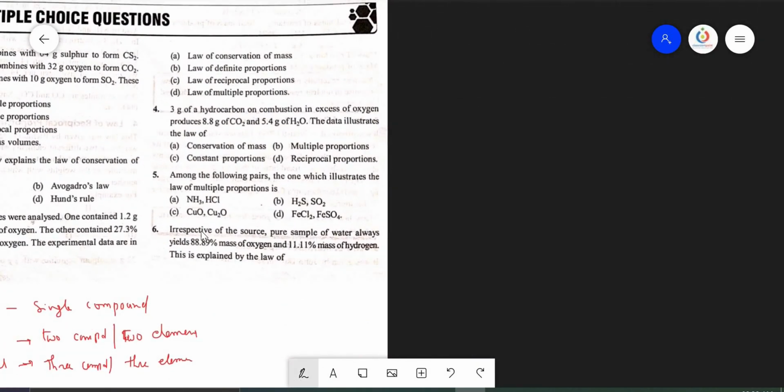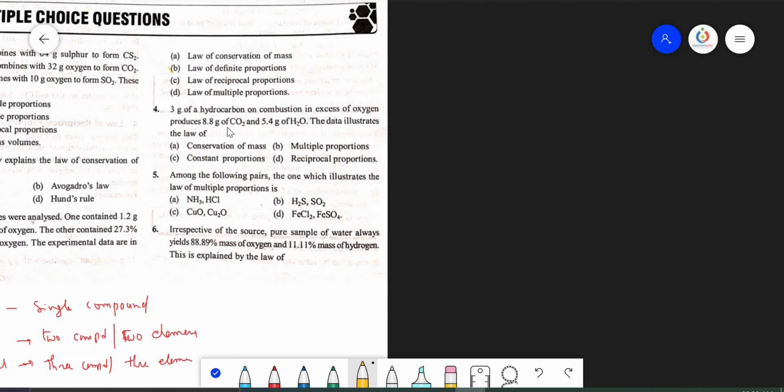So different proportions means here option B is correct. Now let us see question number 4. 3 grams of hydrocarbon. So there is a hydrocarbon that contains only carbon and hydrogen. So CxHy, we don't know how many carbons and how many hydrogens are present. Its mass is 3 grams.